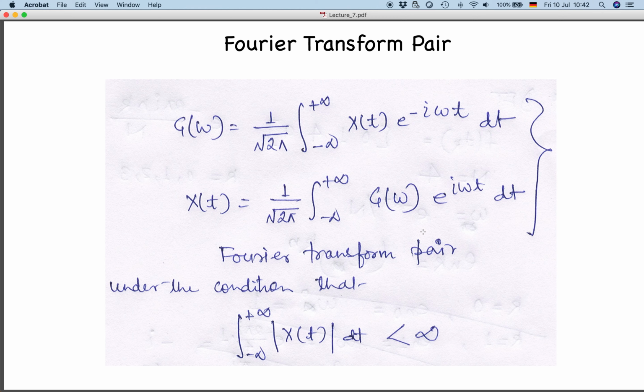This was the Fourier transform pair which we were having, where you can see this x(t) is your analytical or continuous function, for which we are computing the Fourier transform. This is e to the power minus i omega t, where omega is the frequency component. And then the below one is the inverse Fourier transform, where we are coming back to the time domain once we have g(omega) in the frequency domain. This is called a Fourier transform pair, as you know. And this g(omega) holds under the condition that x(t) is integrable in the limits, so that this integration exists, otherwise the Fourier transform will not exist.